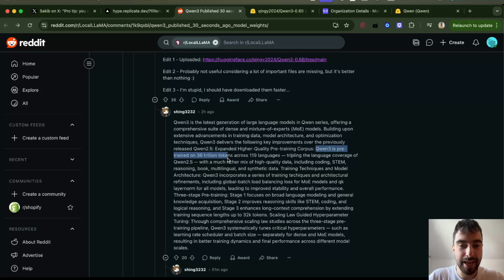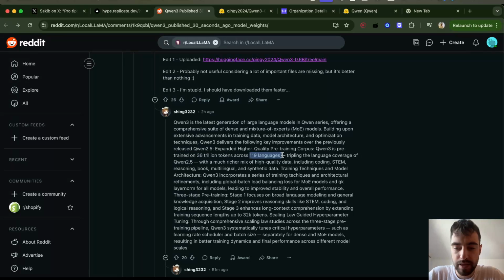So I guess they had a lot of data from the Chinese language as well as the whole English internet, because Alibaba is a big company in China and they have a lot of data. They have 119 languages, tripling the language coverage of Qwen 2.5 with a much richer mix of high quality data, including coding, STEM, reasoning, books, multilingual, and synthetic data.